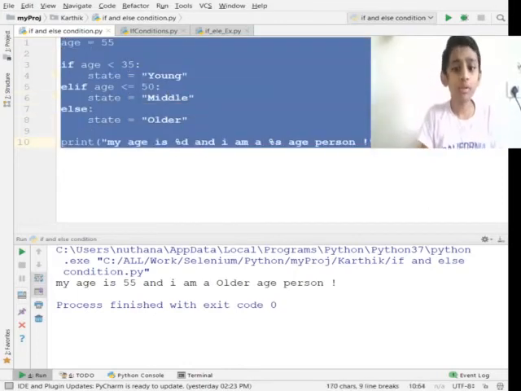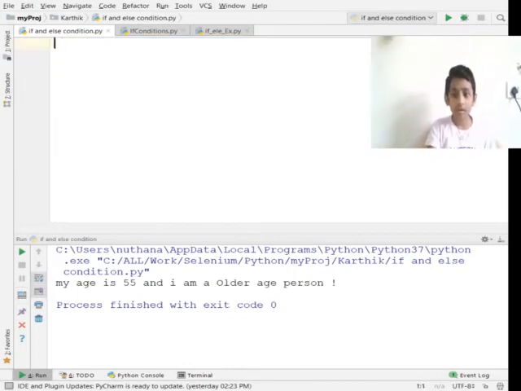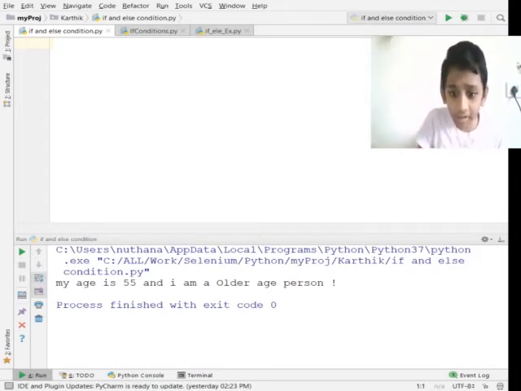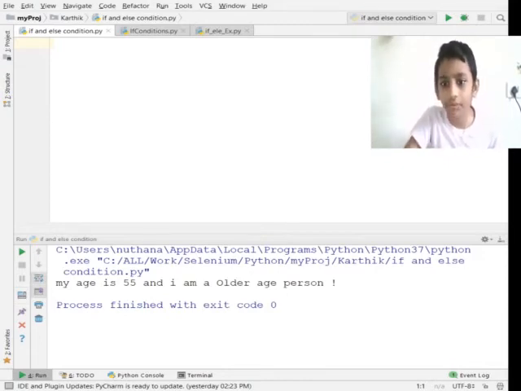So now I'm going to tell you about nested if. You can have an if statement inside an if statement. This is called nested if. There may be a situation when you want to check for another condition after a condition resolves to true. In such a situation, you can use the nested if construct. In a nested if construct, you can have an if-else construct inside another if-else construct. Let me give one example.